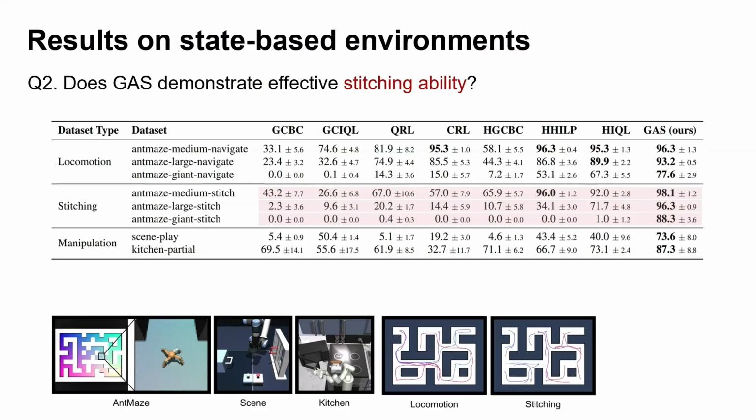Next, let's evaluate the agent's stitching ability. The AntMaze stitch datasets consist of short goal-reaching trajectories, requiring effective trajectory stitching for optimal planning. AntMaze Giant Stitch is the most challenging benchmark, requiring substantial long-horizon reasoning through effective trajectory stitching. As shown in the table, GAS consistently outperforms all baselines, with a notably large margin on AntMaze Giant Stitch. This demonstrates that our TD-aware graph construction effectively facilitates trajectory stitching.